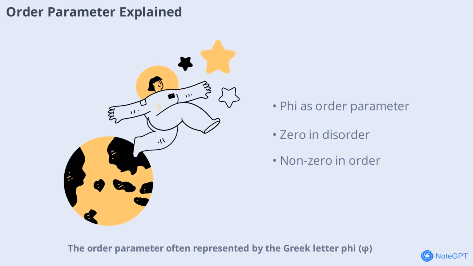The order parameter, often represented by the Greek letter phi, is a central concept in Landau theory. It serves as a measurable quantity that distinguishes between the disordered and ordered phases of a system. Near the critical temperature, phi is assumed to be small and uniform, simplifying the analysis. This parameter helps scientists track how a system evolves as it undergoes a phase transition, making it easier to predict and understand changes in physical properties. By focusing on phi, Landau theory provides a clear lens through which to view the transition process.